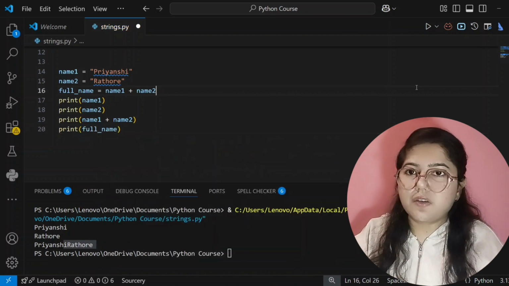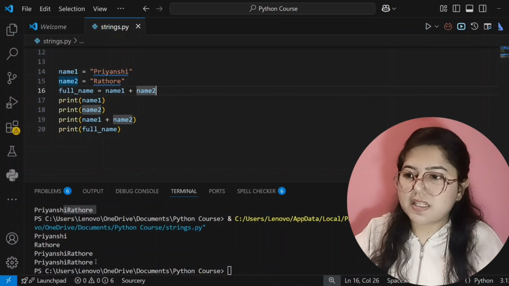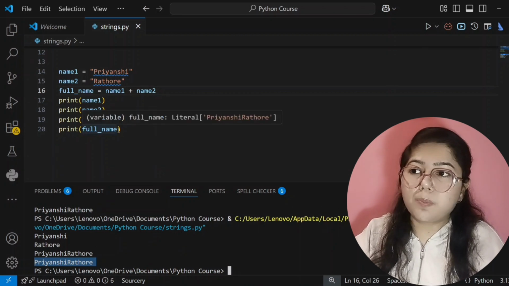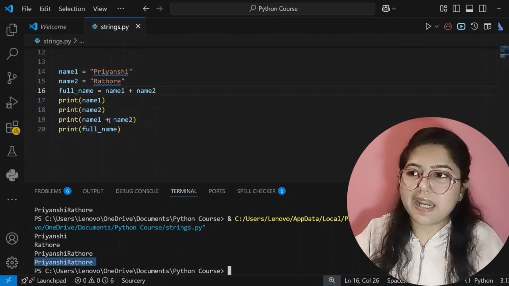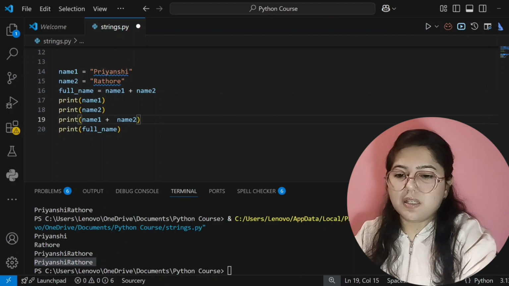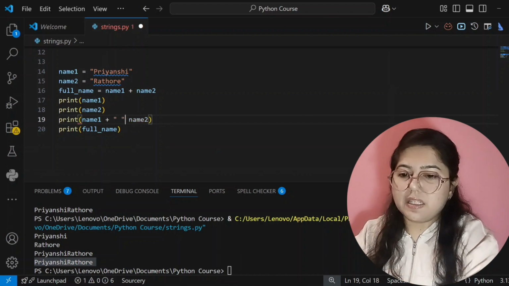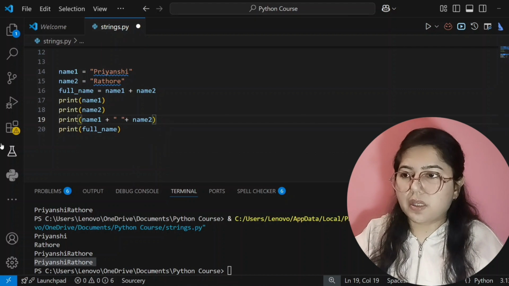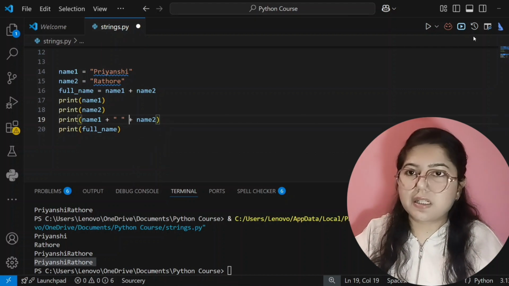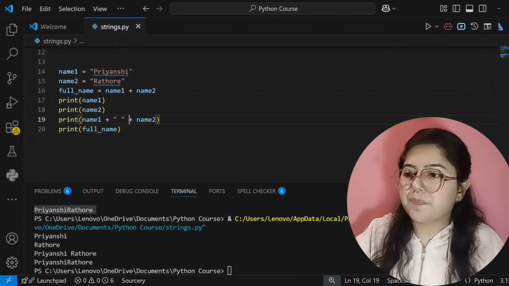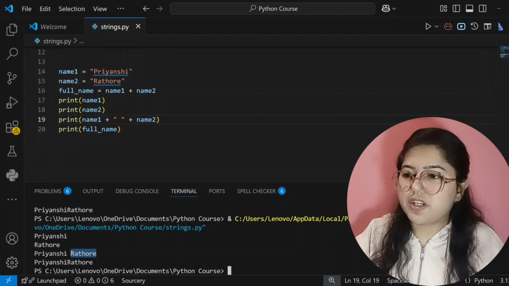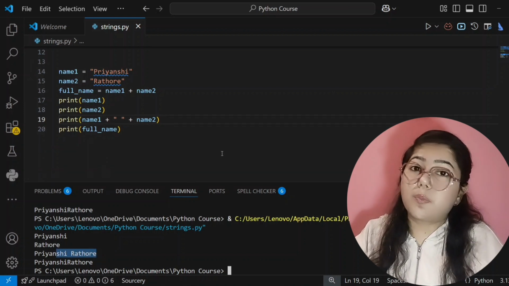So let's see, it will show the correct answer. See here, it's also showing the correct answer, that is Priyanshi Rathore. If you want to print a space also, you can add here a space: plus, then inside double inverted commas, a space, and then again a plus sign here. I'll write the space also so that it can look better. See here, Priyanshi Rathore, now it's showing the space. So I hope you understood.